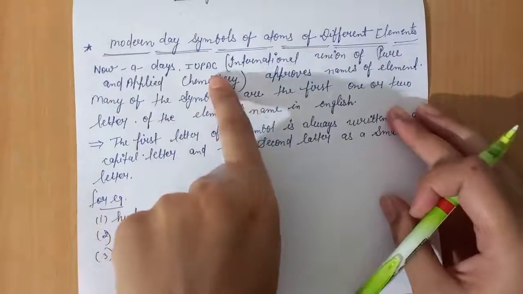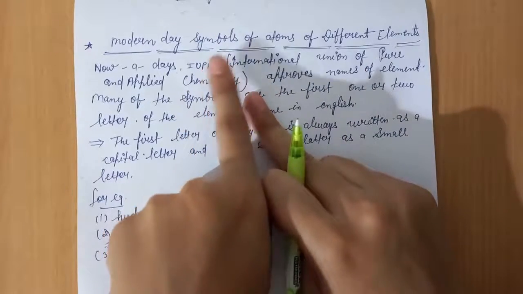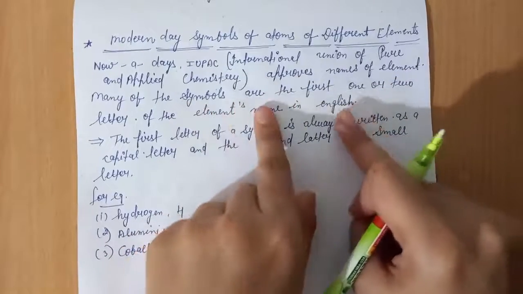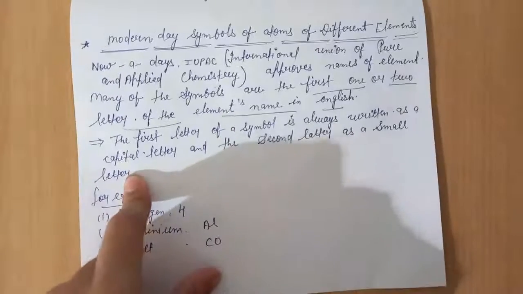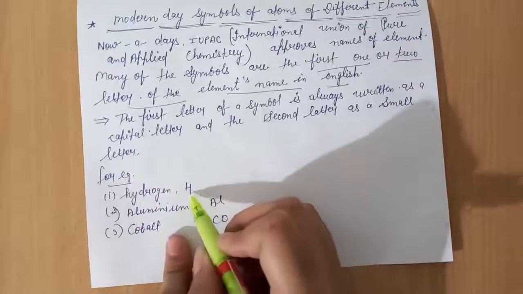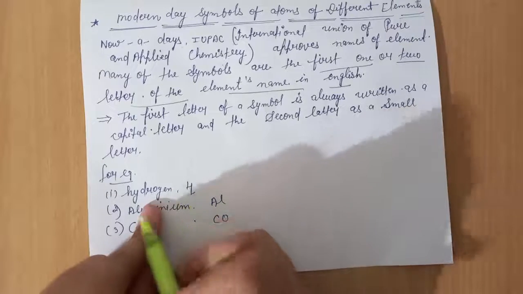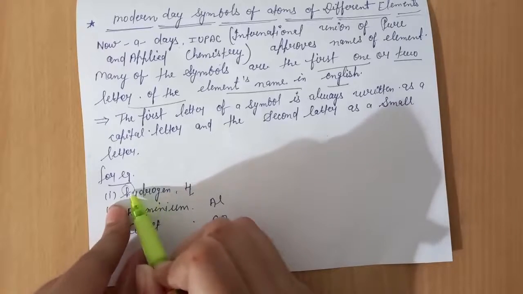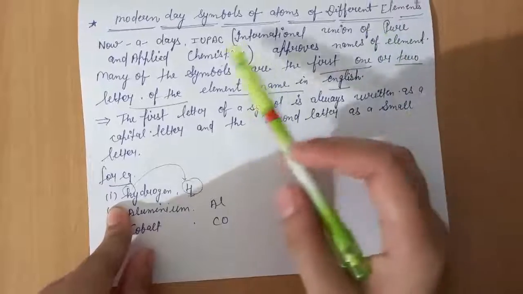Nowadays IUPAC, the International Union of Pure and Applied Chemistry, approves names of elements. Many of the symbols are the first one or first two letters of the element's name in English. So how are the symbols of elements given? Such as this is the symbol of hydrogen, and this is the name of the element, hydrogen. The first letter of the name of hydrogen is taken as the symbol, and these symbols are provided nowadays by IUPAC.